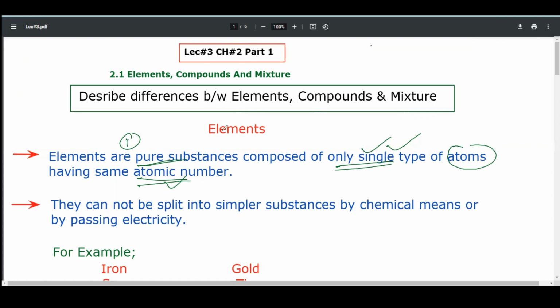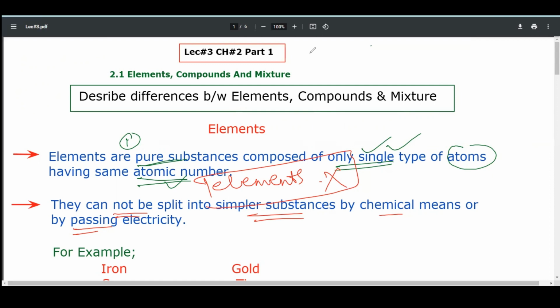The second term is they cannot be split into simpler substances by chemical means or by passing electricity. It means that we cannot break down elements very easily, because these are very pure substances, pure matter.